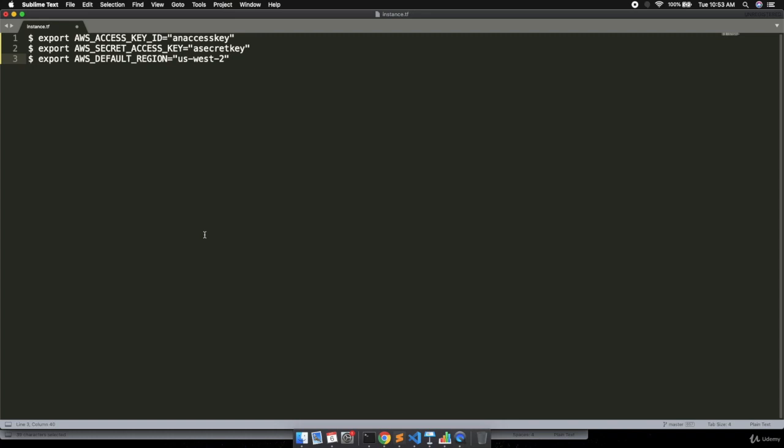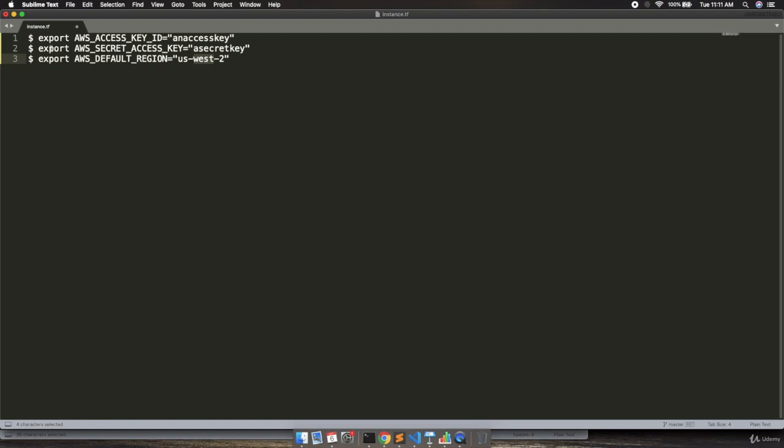If we are going to provide the credentials inside the environment variable, then we need to create the environment variable like this. We need to export the environment variable. The key will be AWS access key ID. Over here you need to provide your key. Then AWS secret access key. Here you need to provide your secret, and AWS default region, and here you need to provide the region. So let's set all these environment variables in the machine.